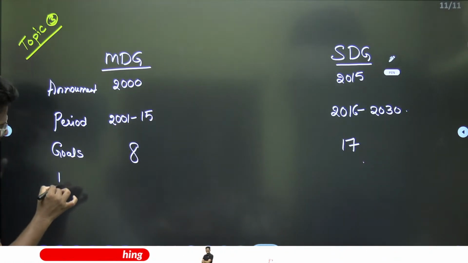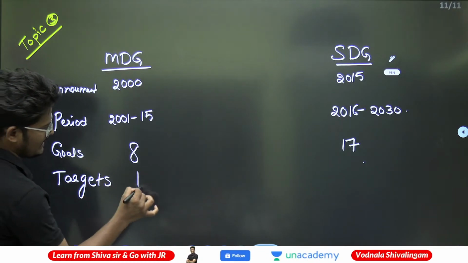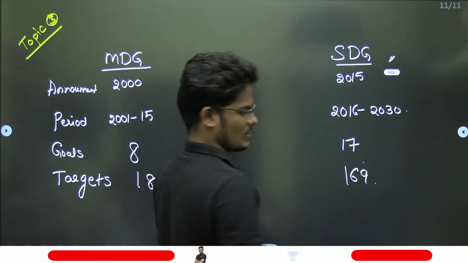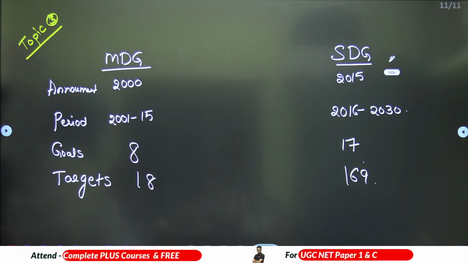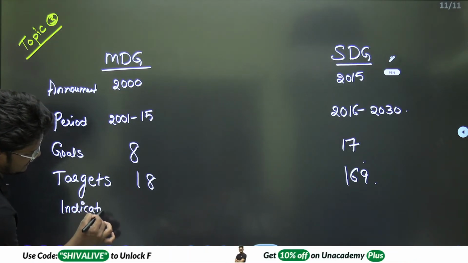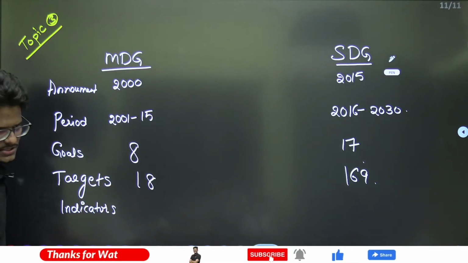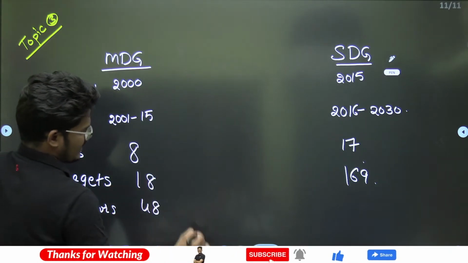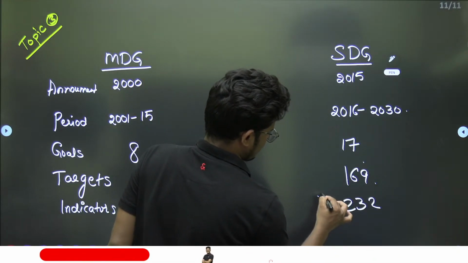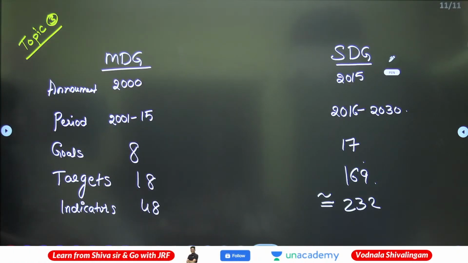And how many targets are there? 18 targets here, and 169 targets here. Next, indicators keep on changing; they are not constant. Even targets also change, not only indicators. These targets and indicators are subject to change. Presently, there are 48 indicators here, and approximately 232 here. This is approximately 232 presently, but it may change. I cannot say anything about it.